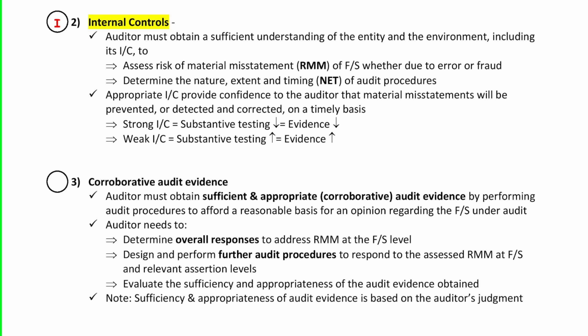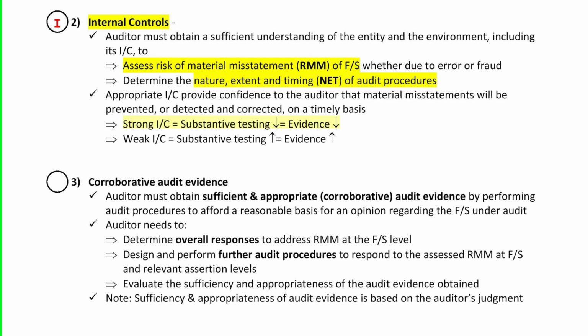The auditor must obtain a sufficient understanding of the entity and its environment, including its internal control, so as to assess the risk of material misstatement, RMM, of the financials, and to determine the nature, extent and timing of audit procedures. Now, appropriate internal controls provide confidence to the auditor that material misstatements will be prevented or at least detected and corrected on a timely basis.